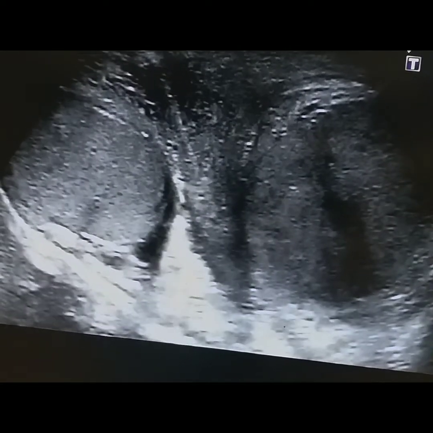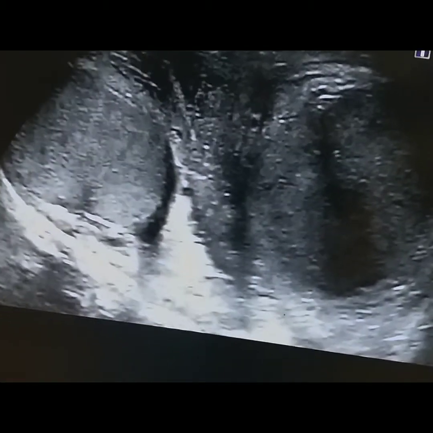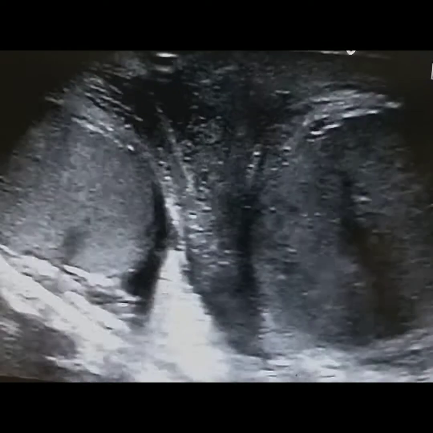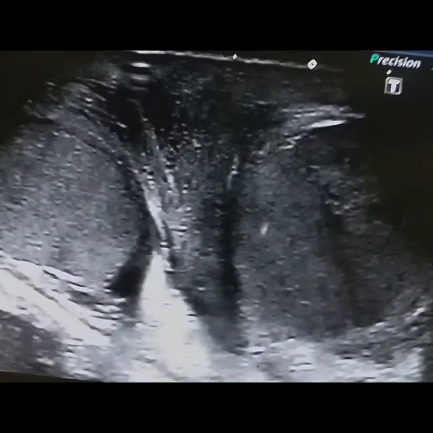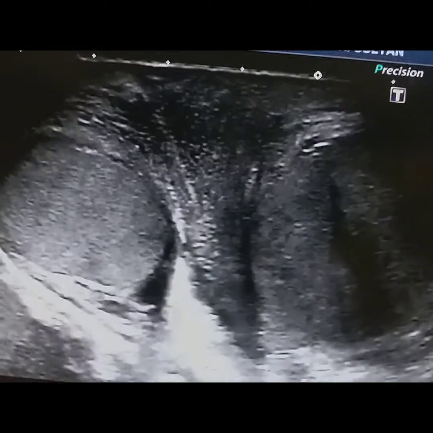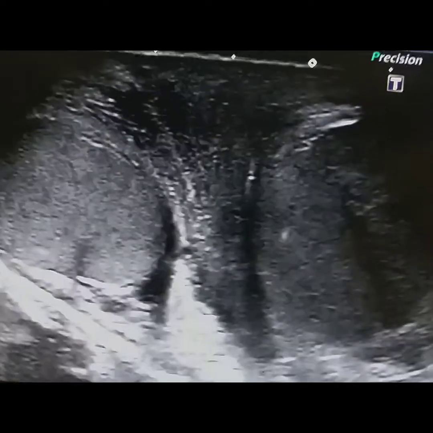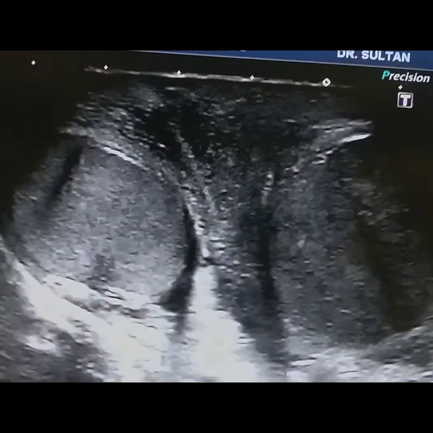This is an examination question where the examiner can ask, what is the view in which both testes can be seen in one plane? That is called the Dolly Parton view.